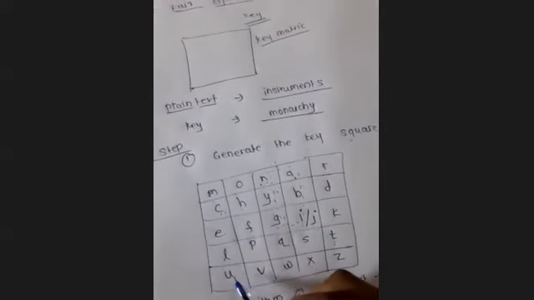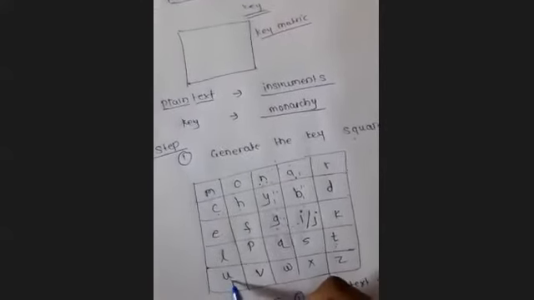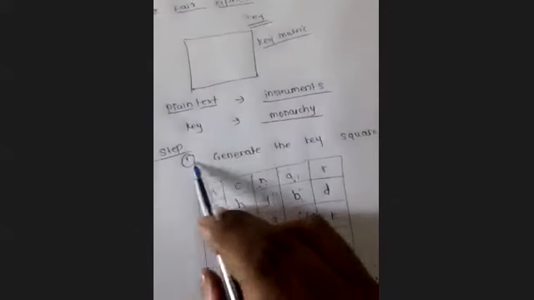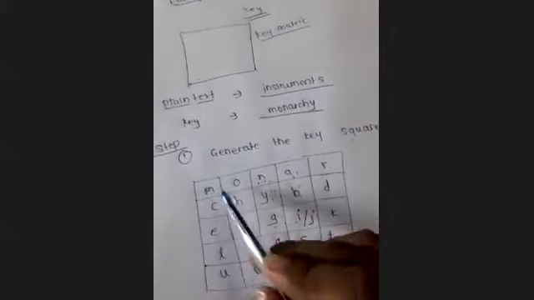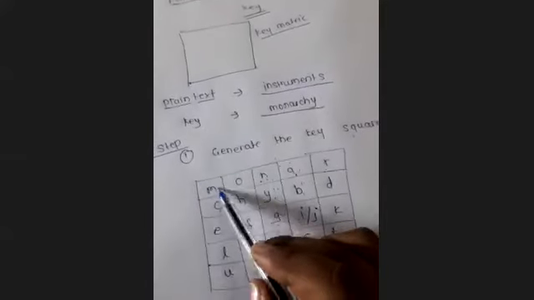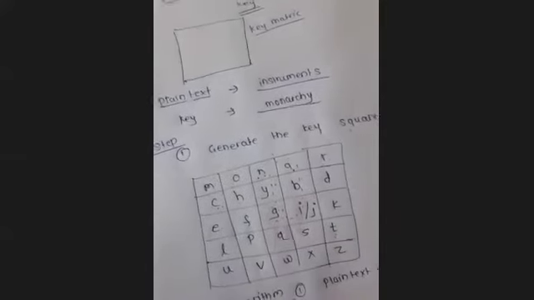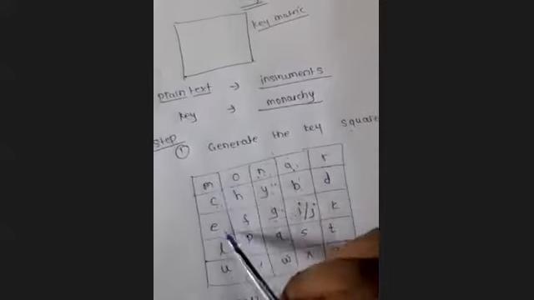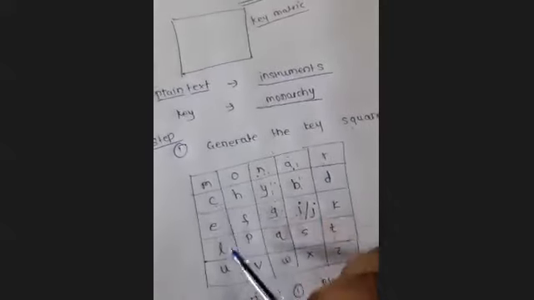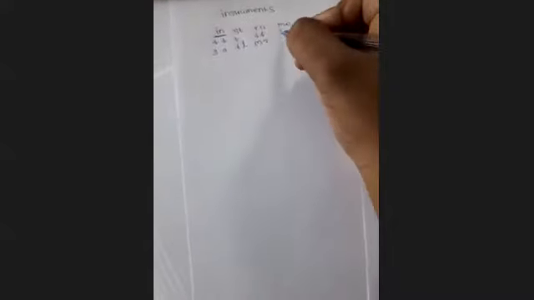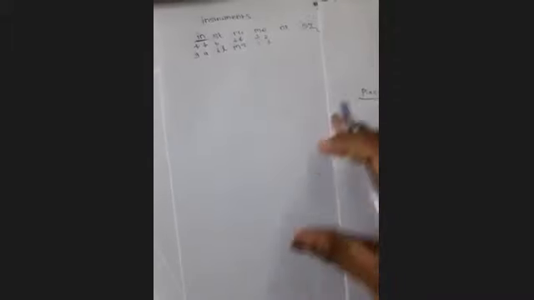मान लो plain text में pair में U आता, then this U will be replaced in circular way से जाएंगे तो इस same column में next कौन है? M है. So U will be replaced with the M. But now in pair we have M and the E, so this will be replaced with C and L. Okay. Now N T.